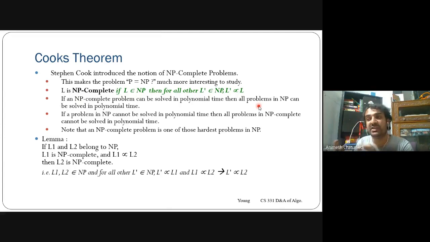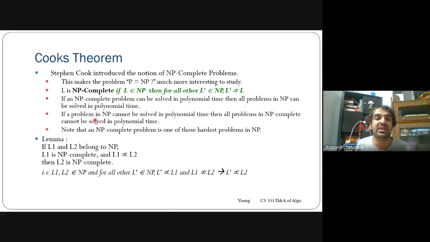Because these problems are transformable, they are in the collection. If one problem is solved, then other problems are also solved, and the various problems in the same class could also be solved. That is how we defined NP complete. So if one NP complete problem is solved in polynomial time, then all the other NP problems of that category could also be solved in polynomial time.